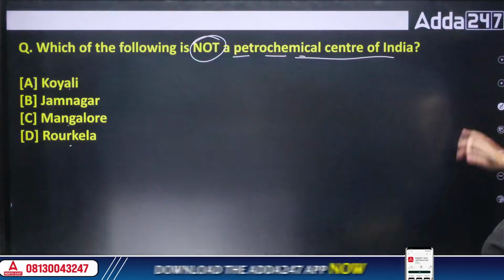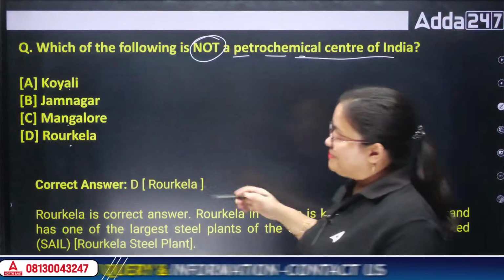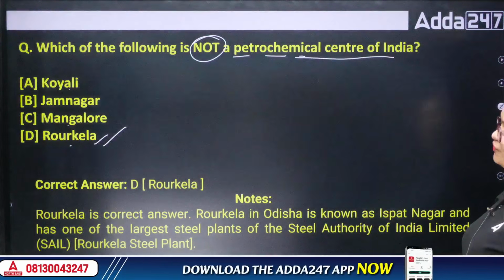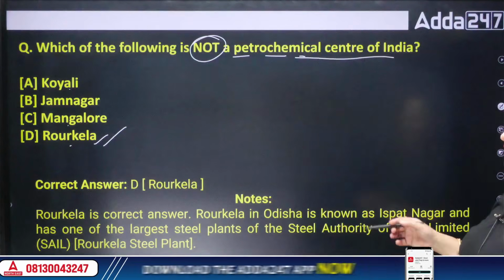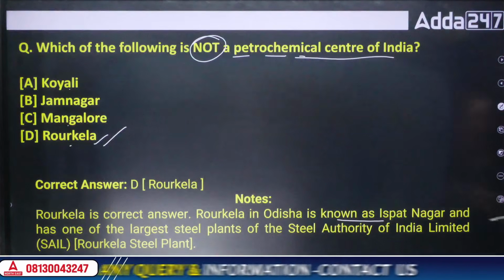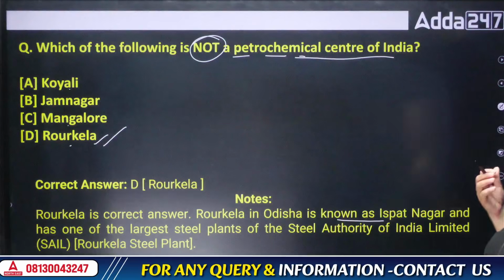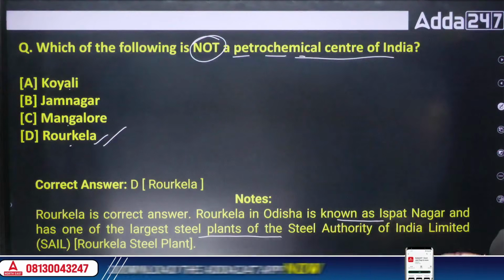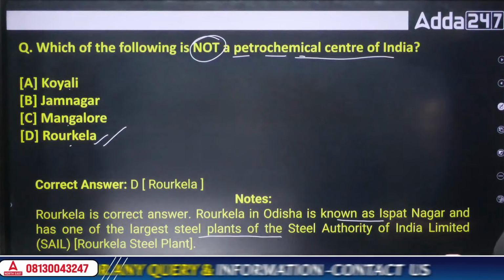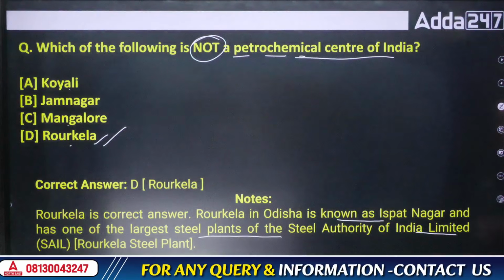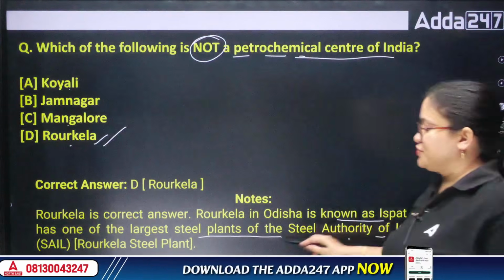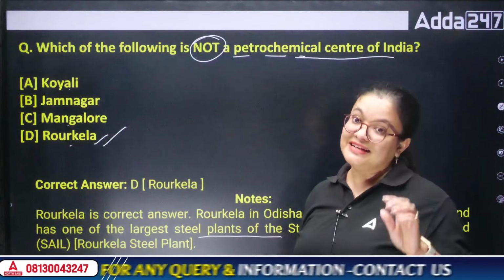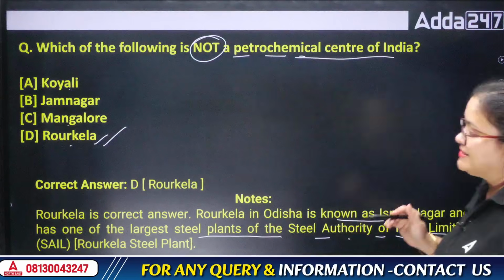But the one which is not a petrochemical site, that is Rourkela. Rest three are the petrochemical sites of India. So whenever we say Rourkela, it is a place of Orissa, basically known for its steel plant. The largest steel plants of India are located in Rourkela, which is one of the biggest of the Steel Authority of India. One plant is located at Rourkela. So it is not a petrochemical site, it is a steel manufacturing plant whenever we say Rourkela.